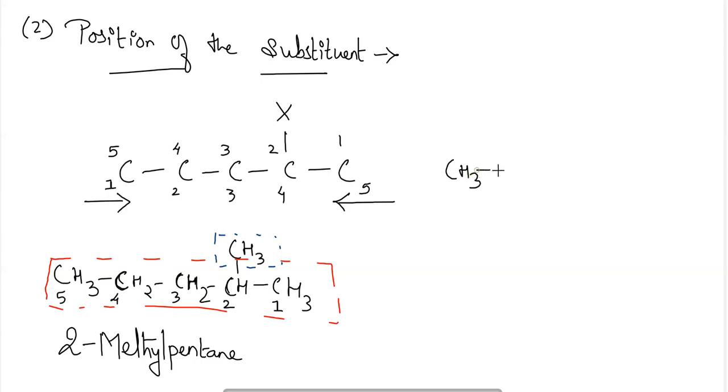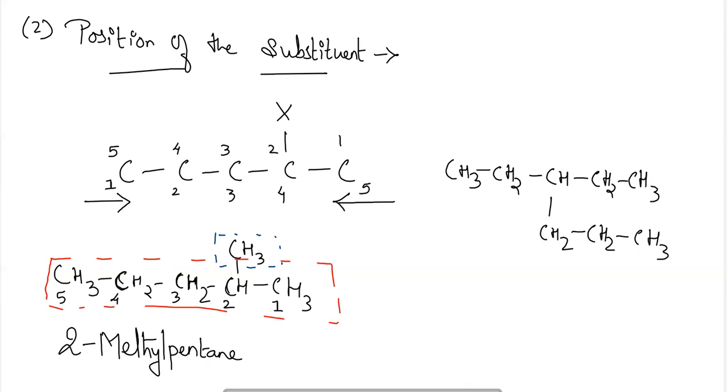Okay. Similarly, one more complex compound we are taking, CH3, CH2, CH, CH2, CH3, CH2, CH2, CH3. Now here, first we have to find out the longest chain. The longest chain will be 1, 2, 3, 4, 5, 6.